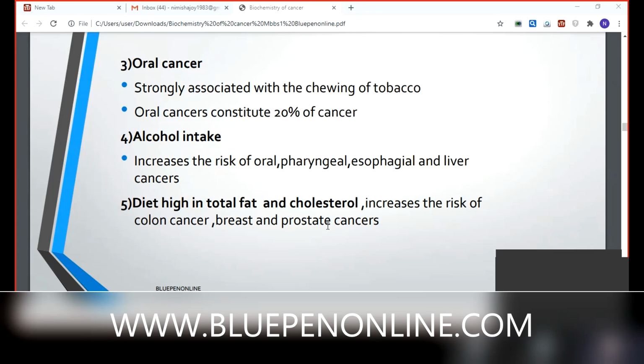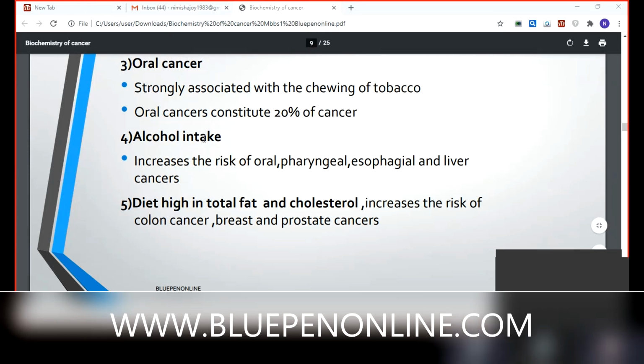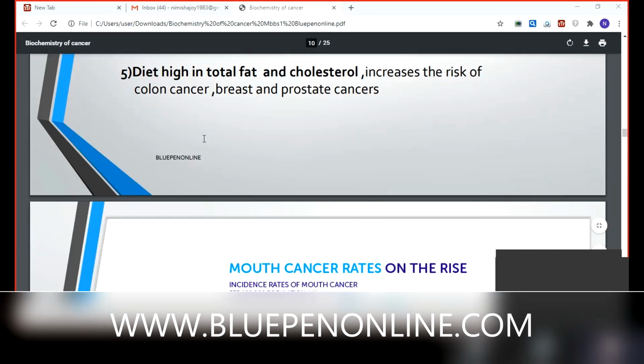And that particular biochemical parameter is known as a tumor marker. That marks the tumor. Then next is mouth cancer.